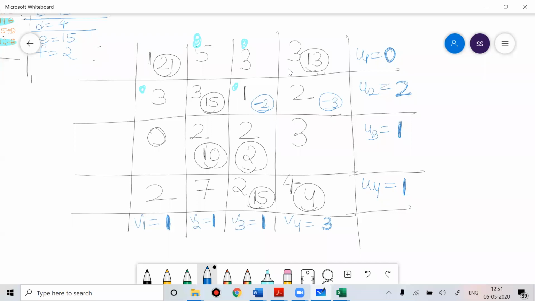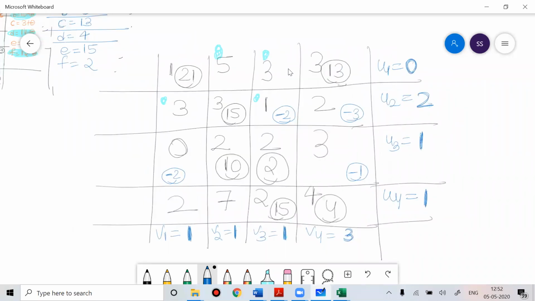Now I'll check for this cell. This is 1 plus 1, 2. So 0 minus 2 is minus 2. Then this is 3 plus 1, 4, so 3 minus 4 is minus 1. Now this is 1 plus 1, 2, 7 minus 2, positive. Now you can see where you're getting negative values. So out of all the negatives, which is the bigger negative? You can see out of all negatives.